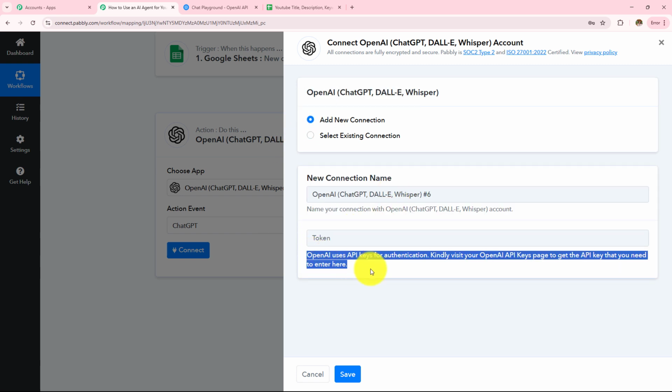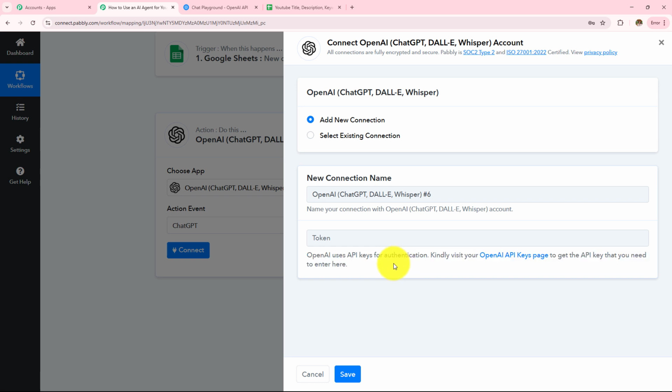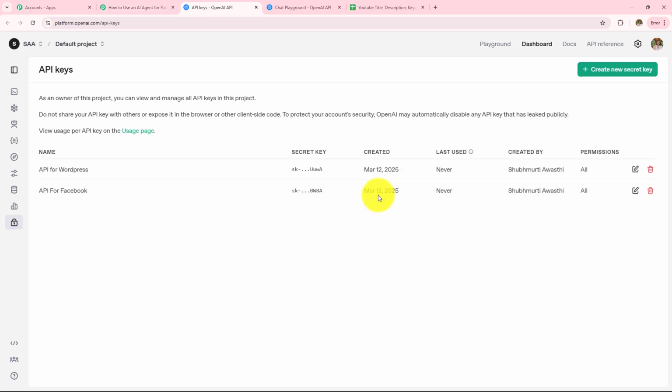And now to make this connection, we have to enter the token. So it's written OpenAI uses API keys for authentication. Kindly visit the hyperlink I'm given over here to get the API key that you need to enter here. So here I'm going to open this hyperlink. And I have landed on this page of API keys.